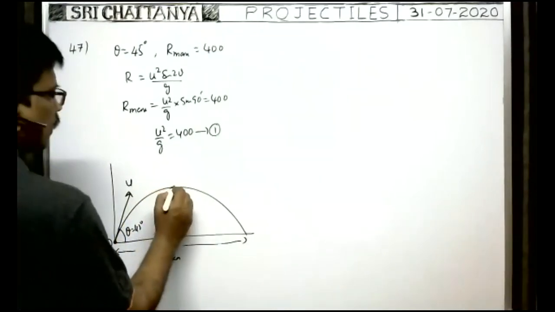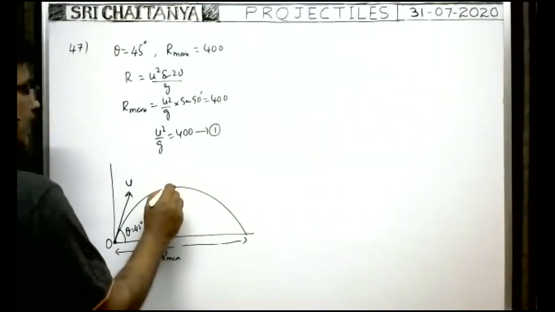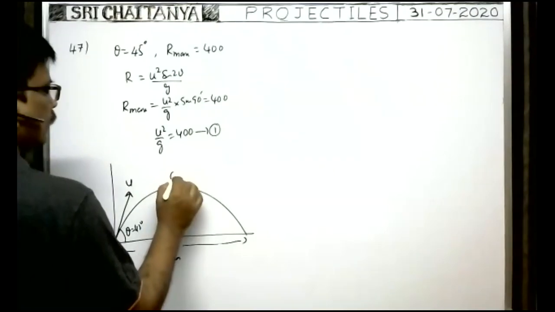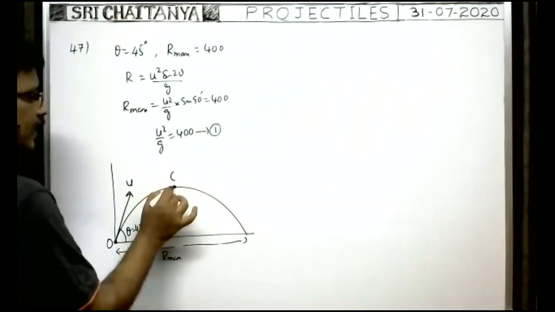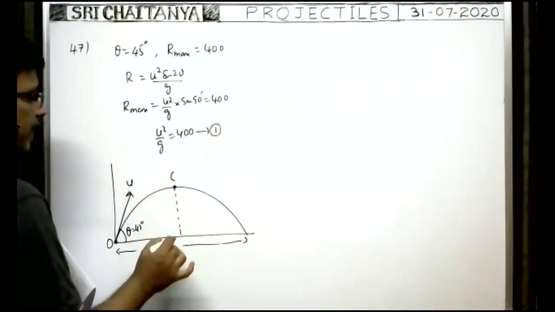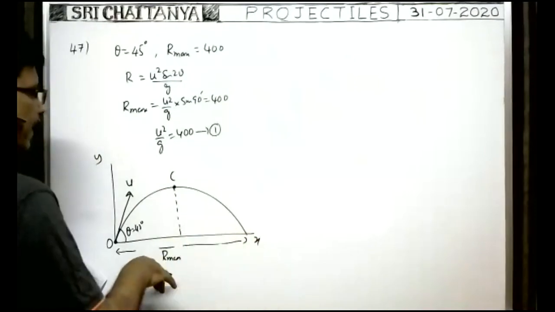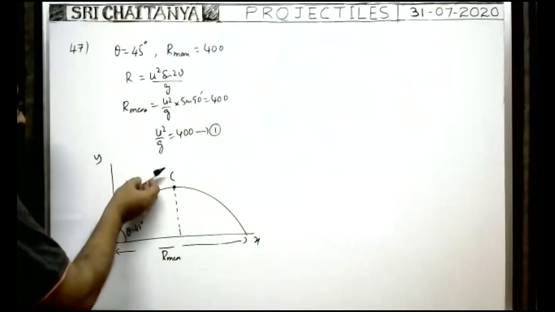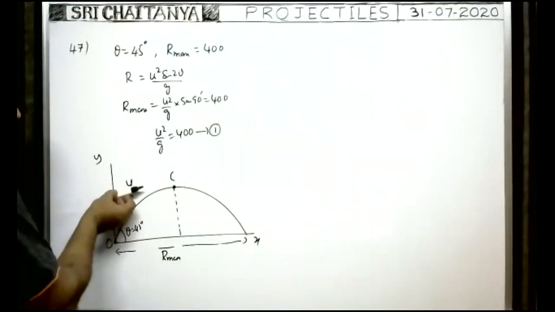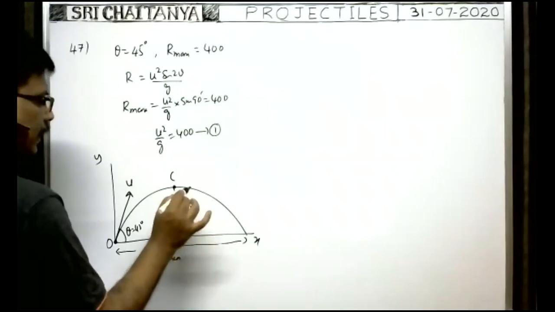That's why the velocity of a projectile is minimum at the maximum height. So what are the coordinates of this point? Whenever the projectile reaches the highest point in its path, it is here. This is the y-axis, this is the x-axis. Along the y-axis, as the point of projection is the origin, it is at a maximum height of h from the point of projection. That's why the y coordinate is equal to h.